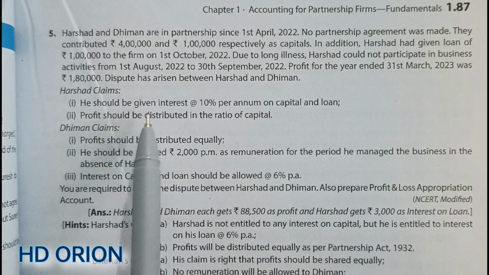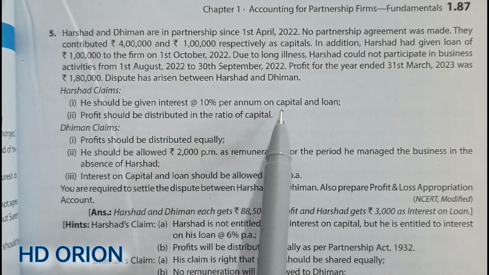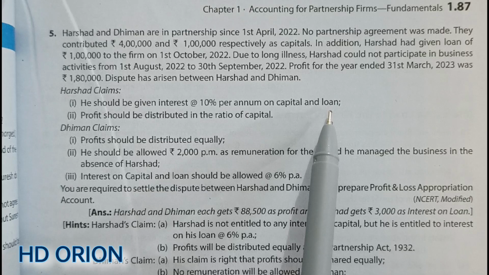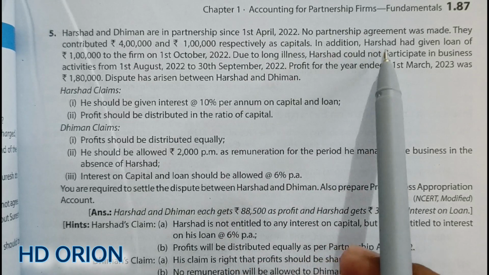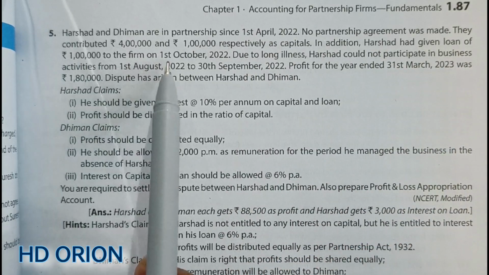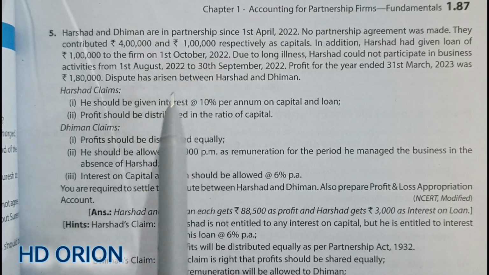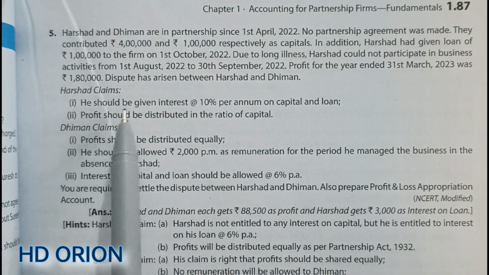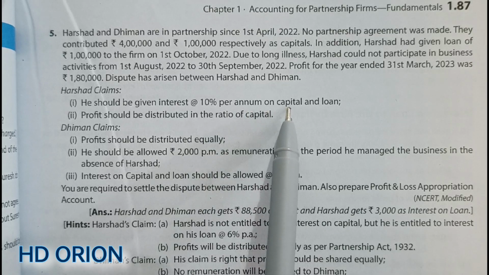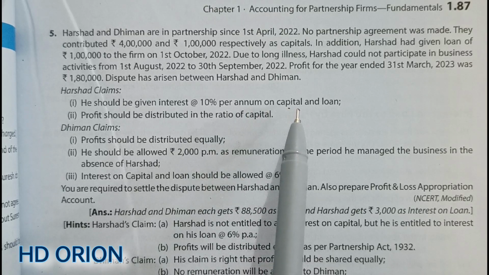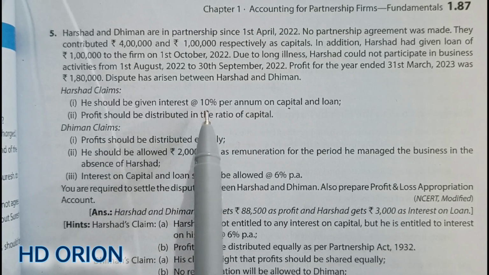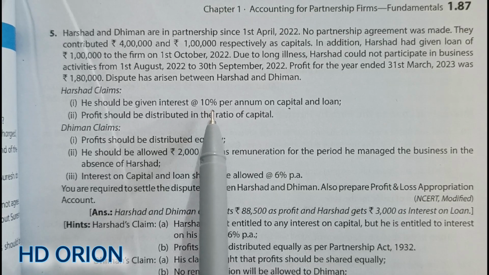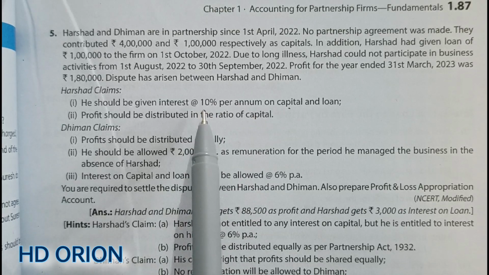Harshad claims he should be given interest at the rate of 10% per annum on capital and loan. Fine. So here Harshad has got capital also and loan, as stated in the question. Harshad has given a loan of rupees 1 lakh to the firm in the middle of the year, that is 1st October 2022. So in this case, Harshad cannot be granted interest on capital because there is no partnership deed, and Indian Partnership Act 1932 suggests that no interest will be given to the partners on capital. So on capital, no interest will be given to Harshad, not even 1%.